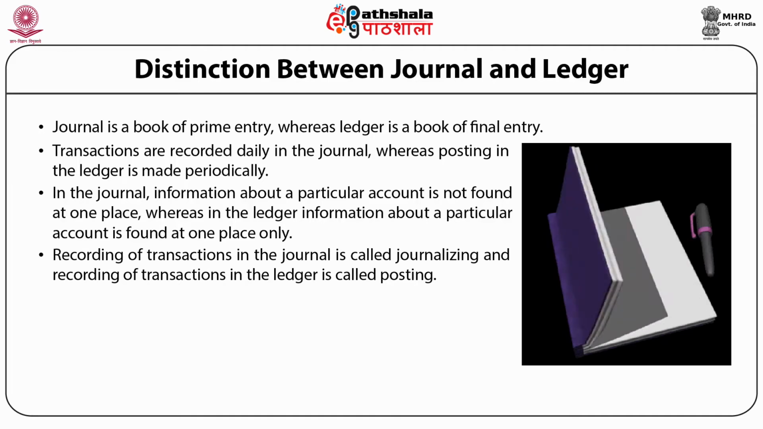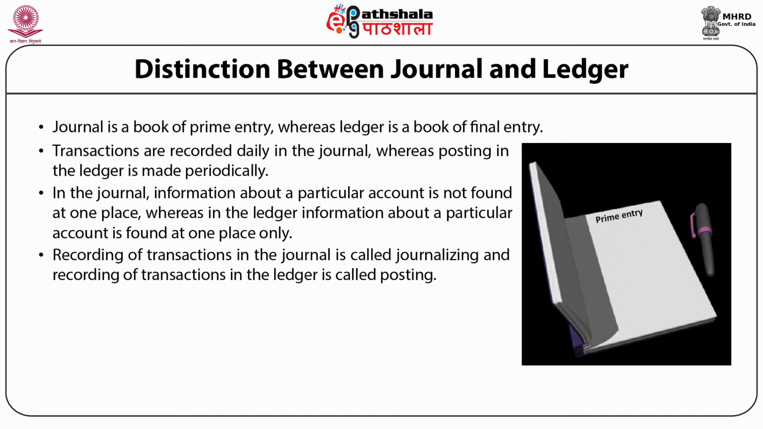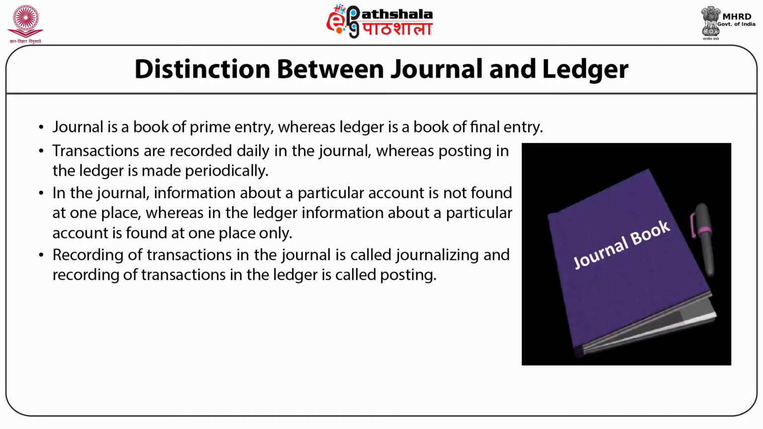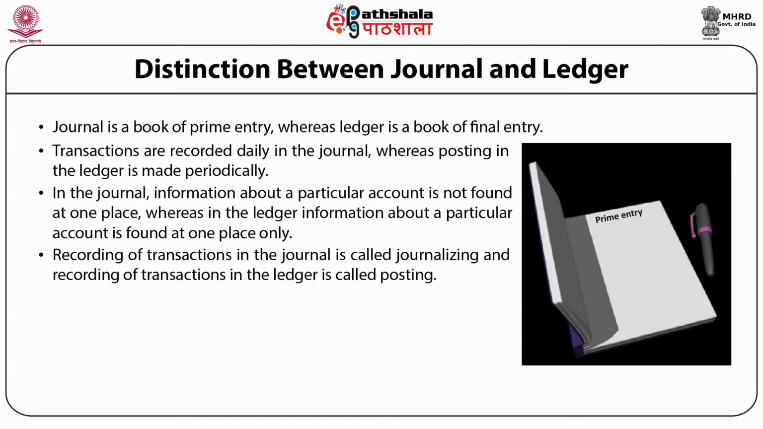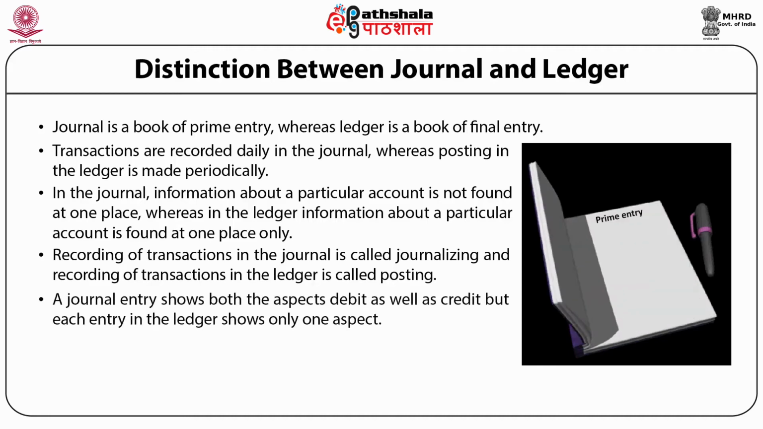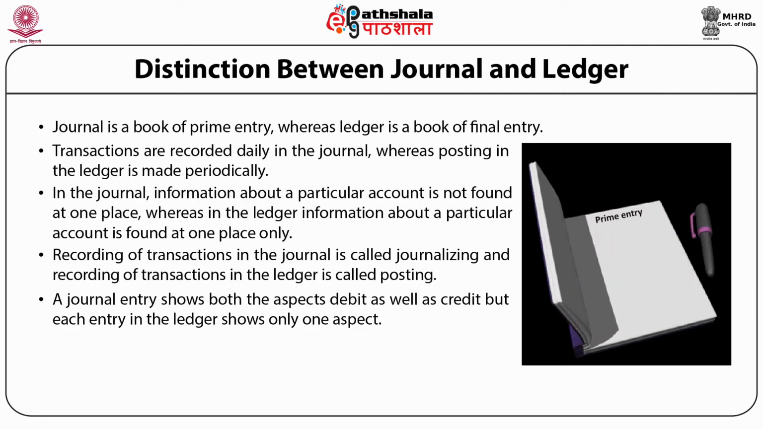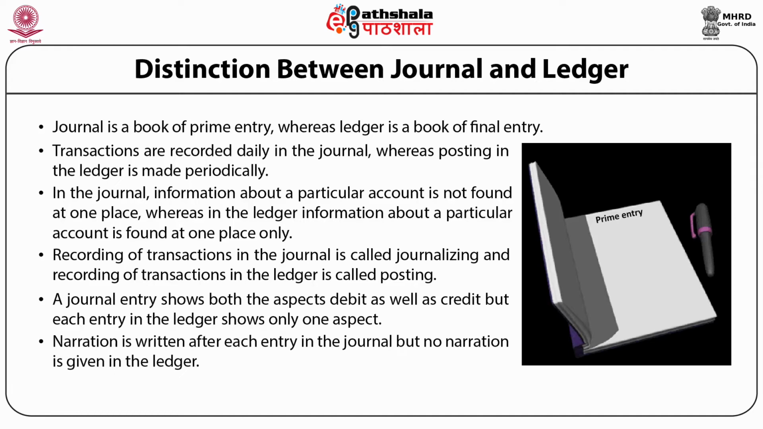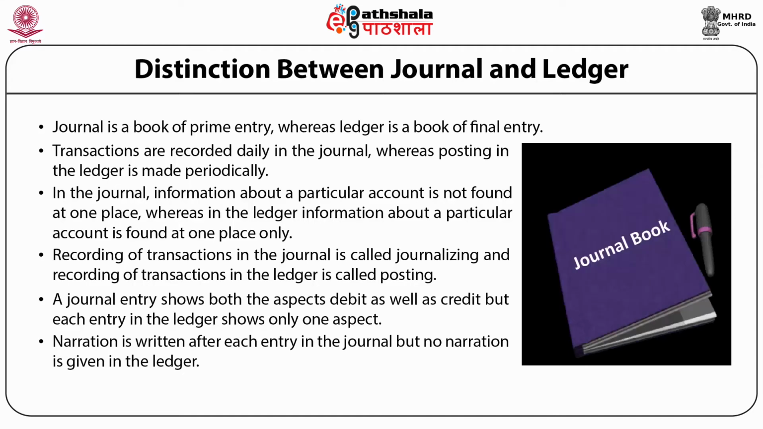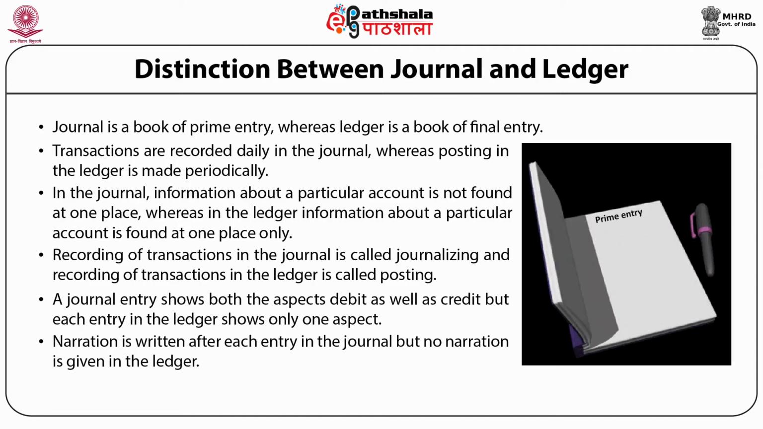Recording of transactions in the journal is called journalizing, and recording of transactions in the ledger is called posting. A journal entry shows both the aspects, debit as well as credit, but each entry in the ledger shows only one aspect. Narration is written after each entry in the journal, but no narration is given in the ledger.